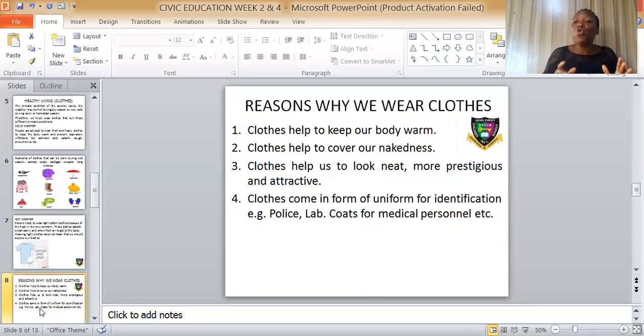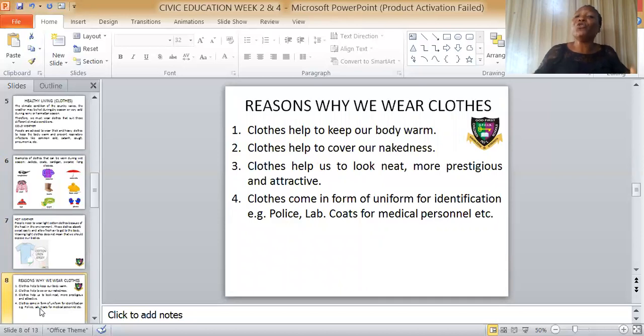Clothes help us to look neat, more prestigious and attractive. There's an adage that says the way you dress is the way you'll be addressed. So by the time you wear clothes, it makes you look neat, more prestigious and attractive. You know, when you wear fine, new clothes that mommy has just got for you, the way you'll be flinging your hands into the air and you will be excited. Yes, that's the handiwork of clothes.